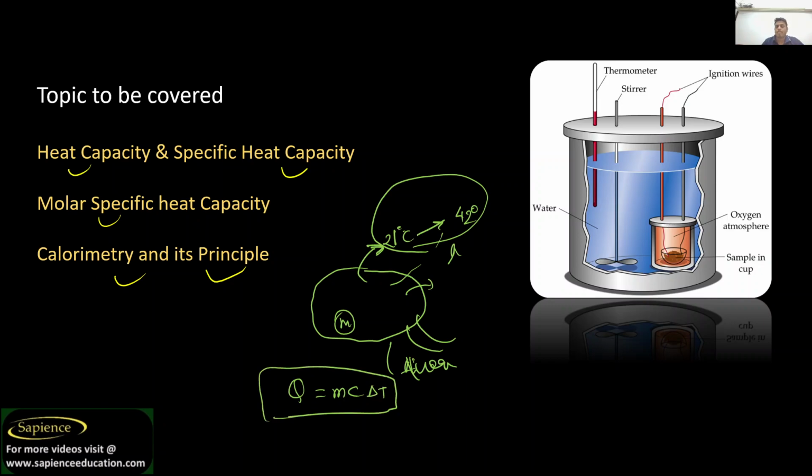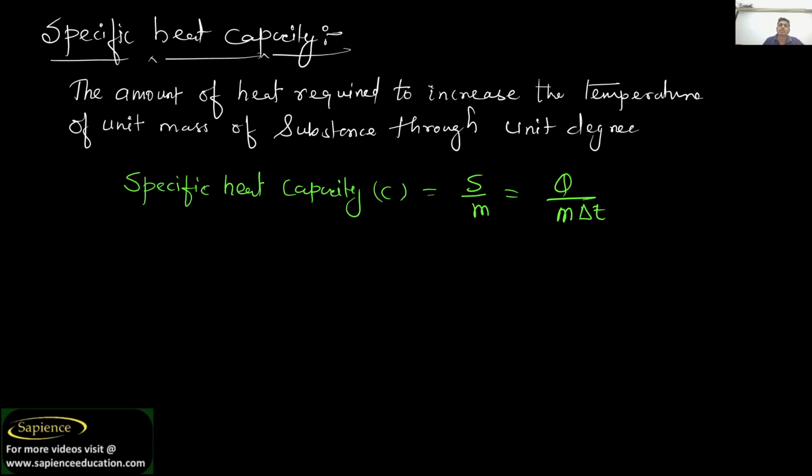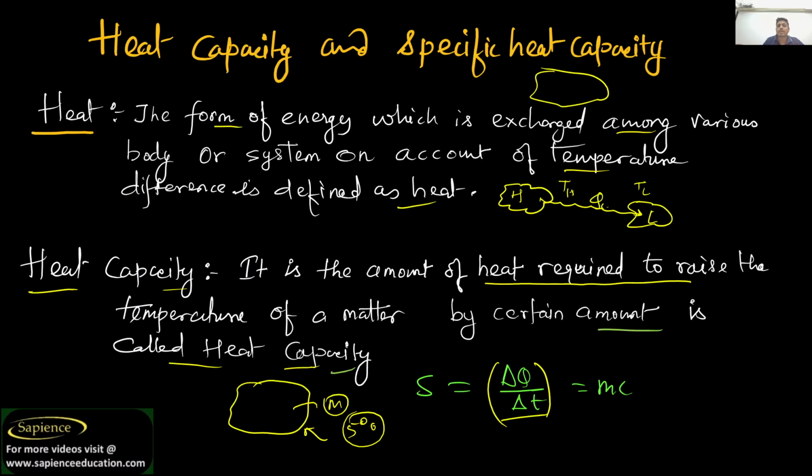Understood? So heat capacity is the amount of heat required to raise the temperature of a matter by a certain amount. Now, what is specific heat capacity? Heat capacity is defined as the ratio of the required amount of heat to how much temperature we want to raise.